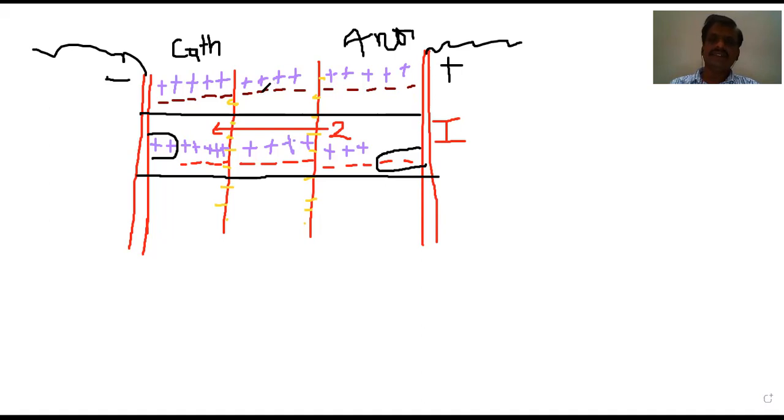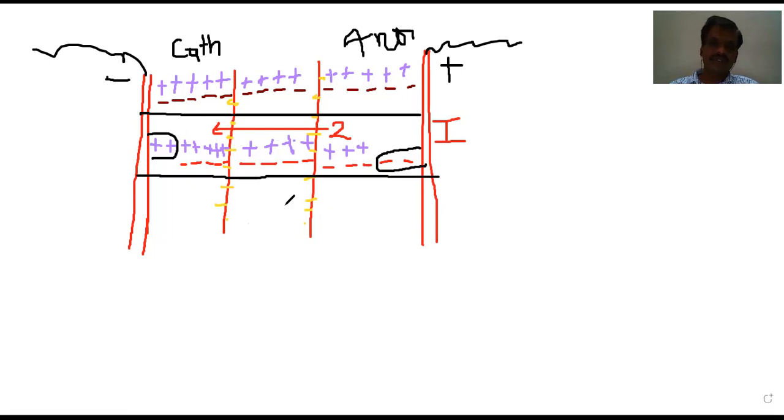Even then, the number of ions that are deposited at the cathodic compartment are 2, and the same number. What does the second law of Faraday say? When the same quantity of electricity is passed through different electrolytes or different electrolytic cells, the number of gram equivalents deposited are the same. Here the number of gram equivalents of cations deposited are how many? 2 gram equivalents. And at the anodic compartment, how many? 2 gram equivalents. Now let us move further.